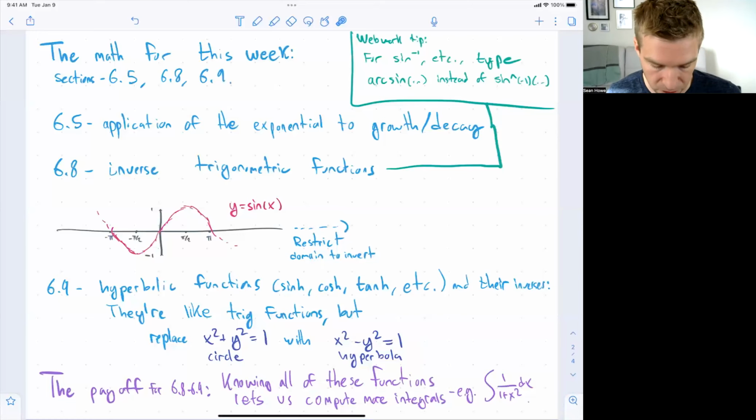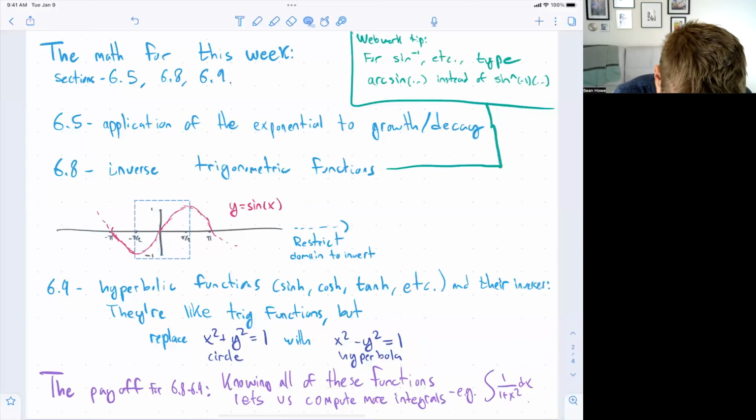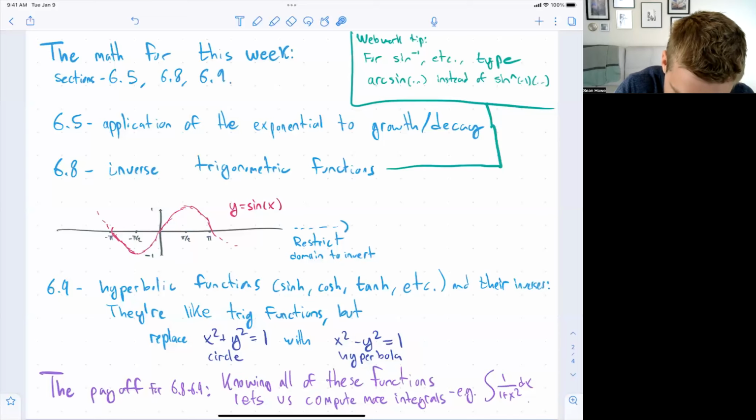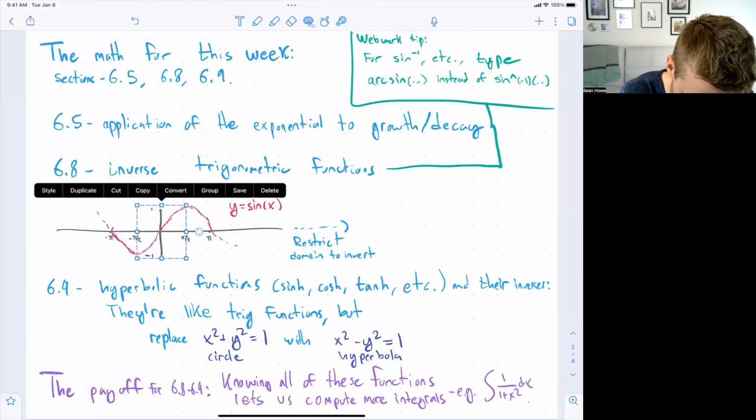That's the first thing they start talking about in this section 6.8, restriction of domain. Instead of trying to invert it everywhere, we only try to invert it right here. We just look between minus pi over 2 and pi over 2, and on that domain it is 1-to-1. It's even monotonic, so strictly increasing. So let me copy that over.